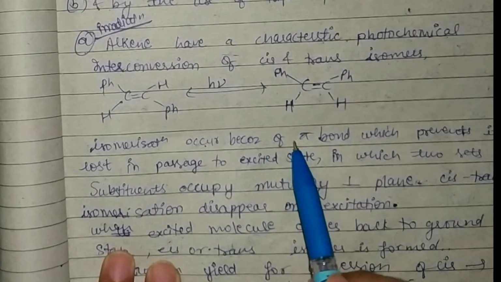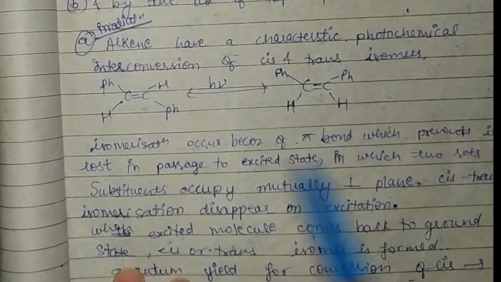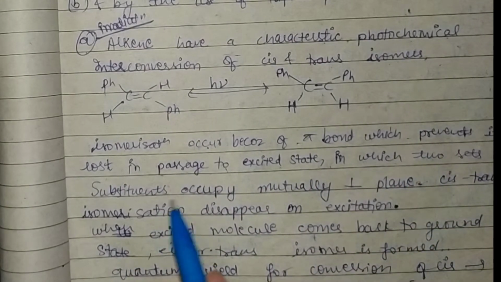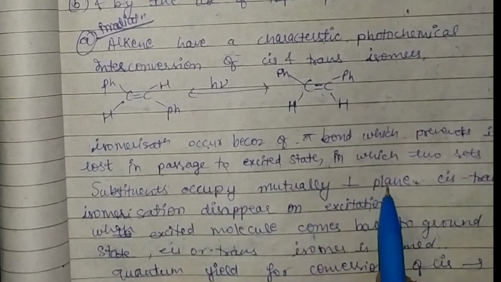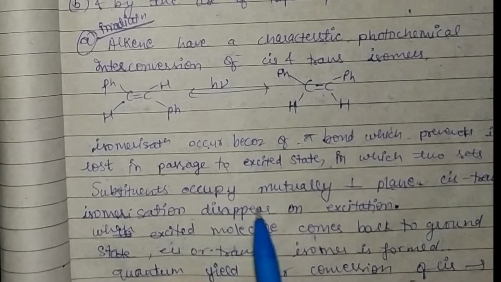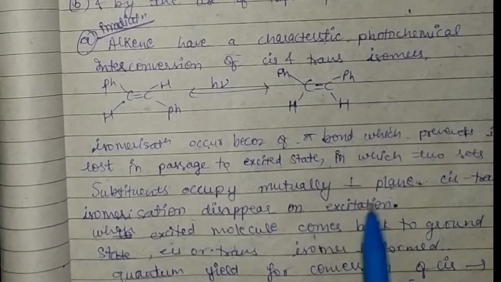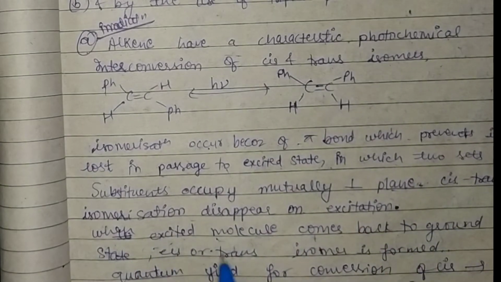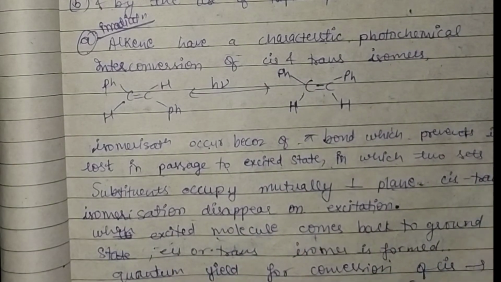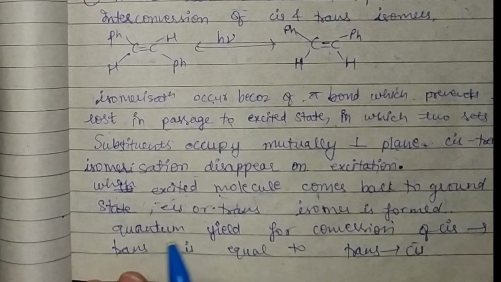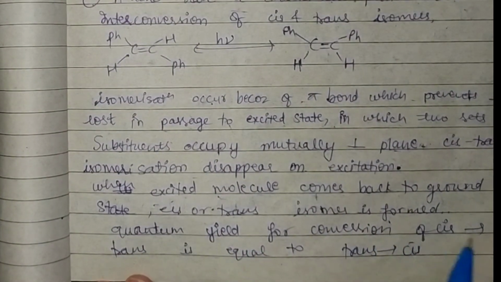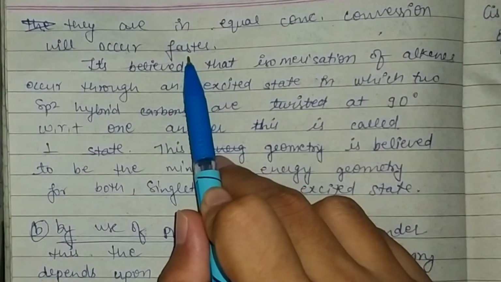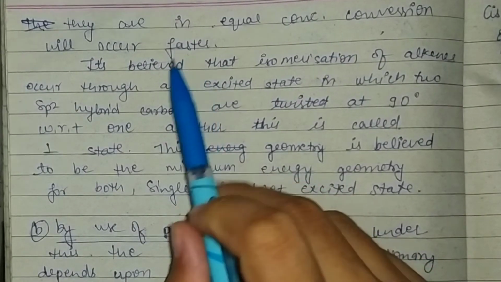Isomerization occurs because the pi bond is lost in passage to an excited state in which the two sets of substituents occupy mutually perpendicular planes. The cis-trans distinction disappears on excitation. When excited molecules come back to the ground state, a cis or trans isomer is formed. Quantum yield for conversion of cis to trans is equal to trans to cis. When they are in equal concentration, the conversion will occur faster.